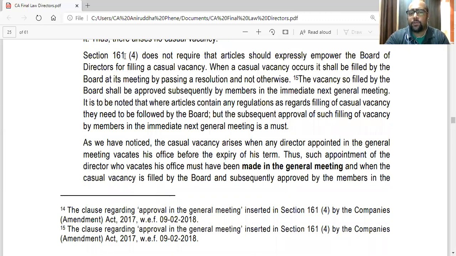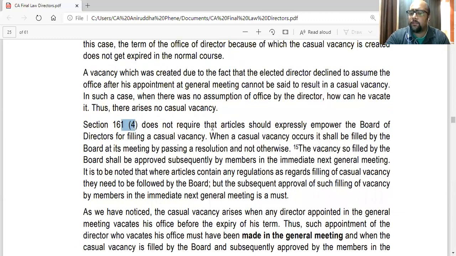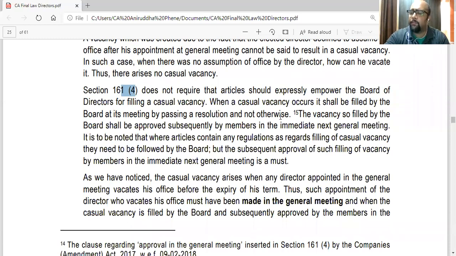Now, subsection 4 says that articles need not expressly empower the board to fill casual vacancy. So here the word articles is not given, subject to articles. So they are saying section 161 subsection 4 does not require the article should expressly empower the board. When a casual vacancy occurs, it shall be filled by board at a meeting by passing a resolution and not otherwise. Board resolution at board meeting. And vacancy so filled shall be approved subsequently by members in the immediately next general meeting.